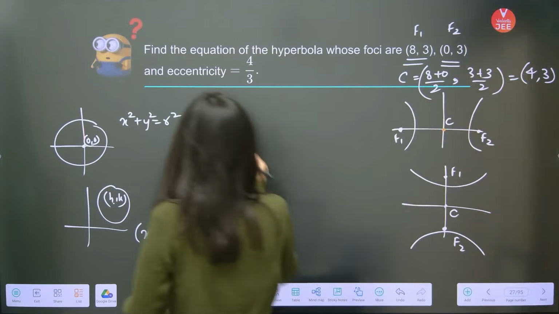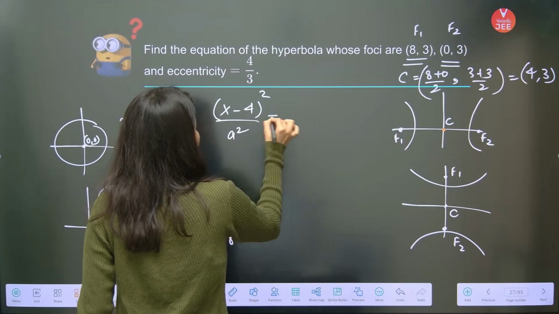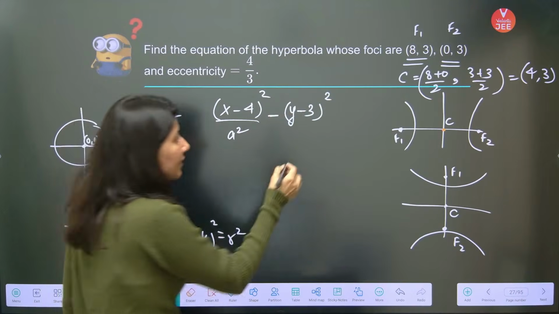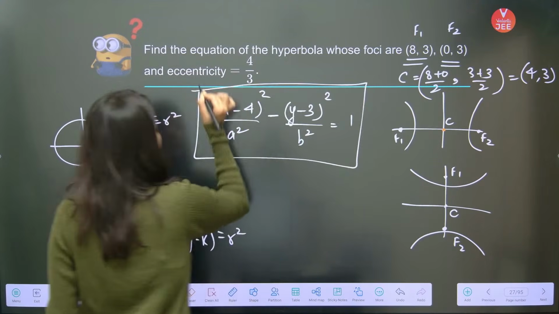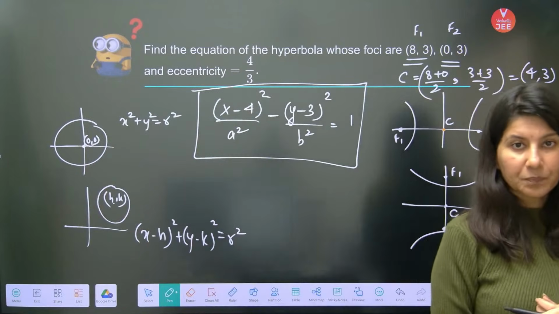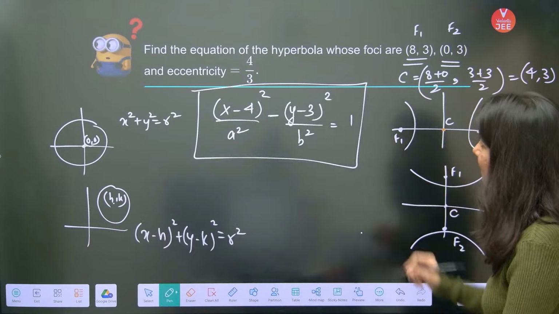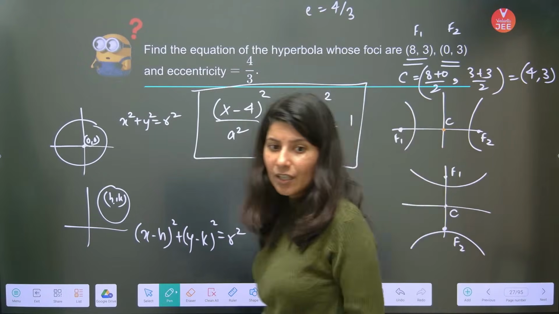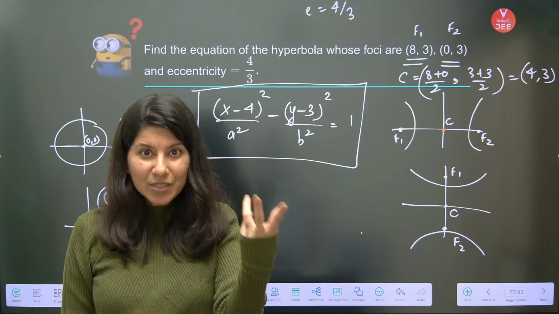So now your equation of hyperbola is (x minus 4) whole square upon a square minus (y minus 3) whole square upon b square equals 1. Please understand this is a hyperbola, so I am applying a negative sign. Now one thing which we should use is eccentricity, which is 4 by 3. But what should I do from here? I need a and b. To get the values of a and b, I need at least 2 equations, because there are 2 unknowns.